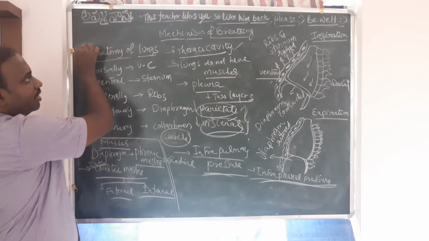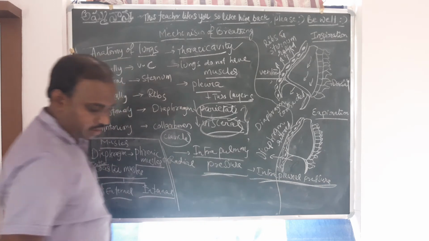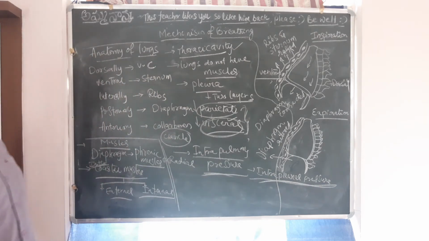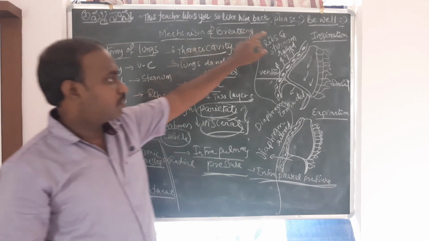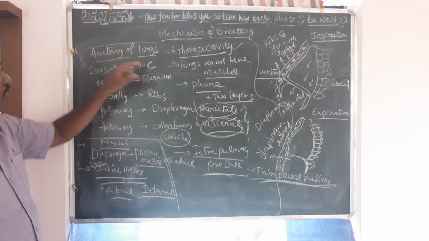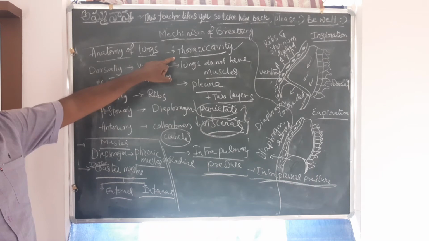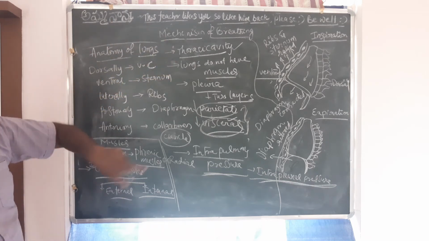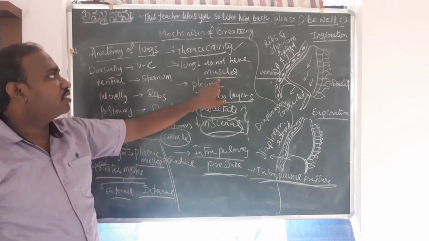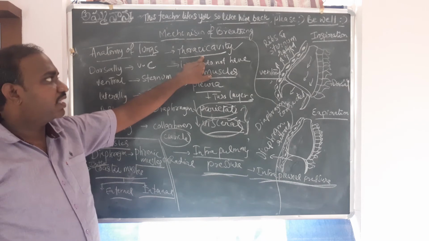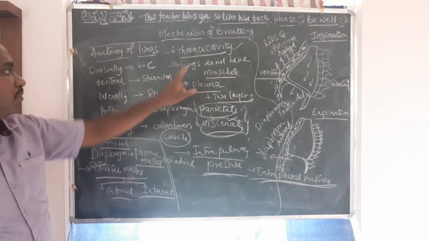What we have tried to understand here is how the anatomical arrangement of lungs facilitates the process of inspiration and expiration. The lungs are housed in the thoracic cavity, and the changes taking place in the thoracic cavity will be reflected in the pulmonary cavity. The pulmonary cavity is nothing but the lung cavity. Lungs do not have any muscles, and the thoracic cavity has the muscles.